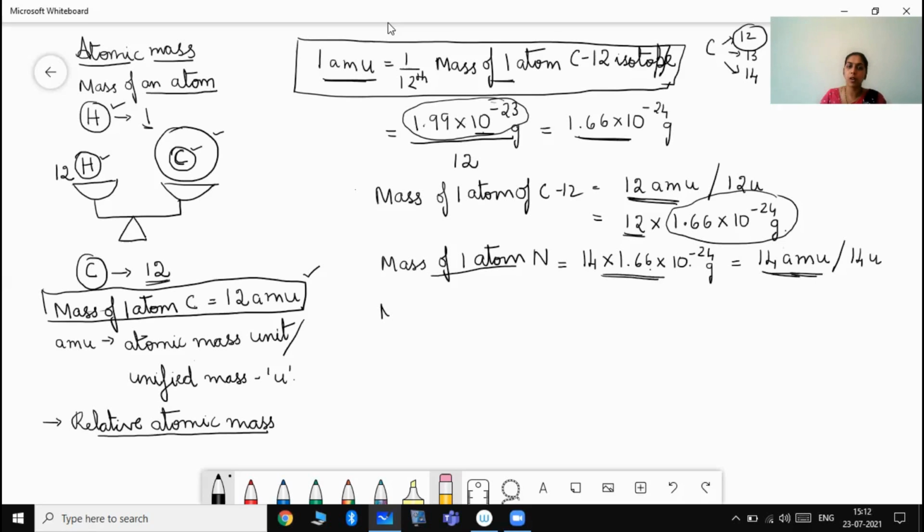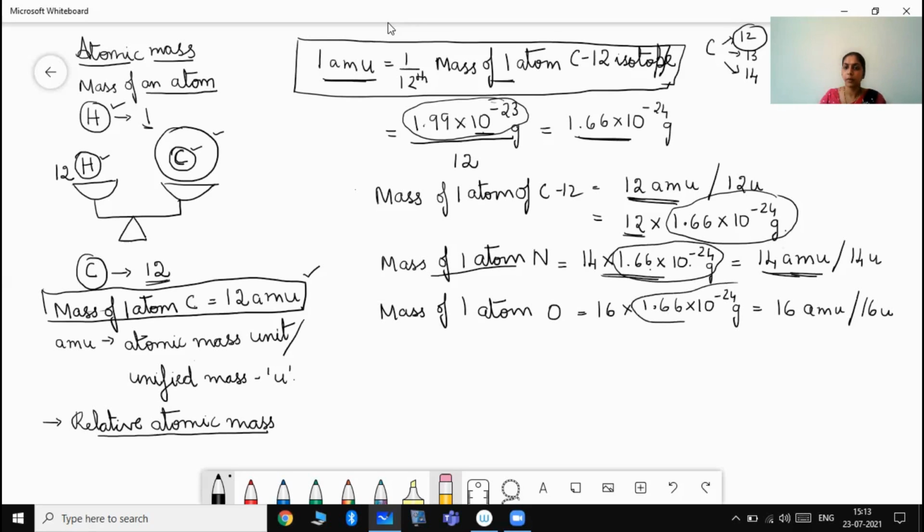Next, the mass of one atom of oxygen is 16 AMU, or 16 into 1.66 into 10 to the power of minus 24 gram. That is equal to 16 AMU or 16U. So in all the values, we have replaced this particular term of 1.66 into 10 to the power of minus 24, which in turn is represented through AMU. So this is nothing but the atomic mass value.